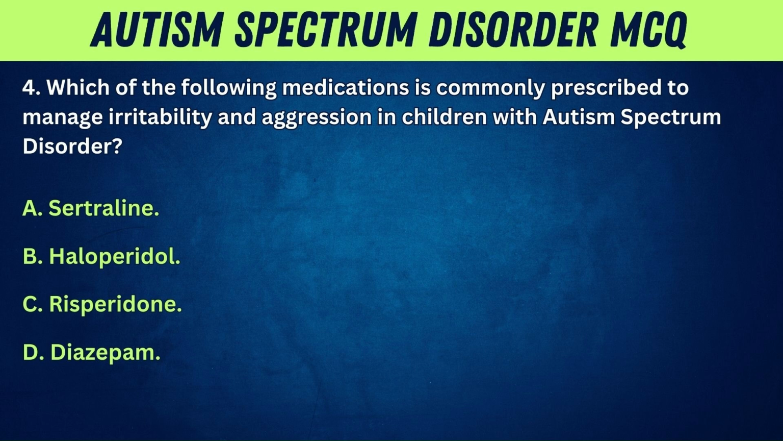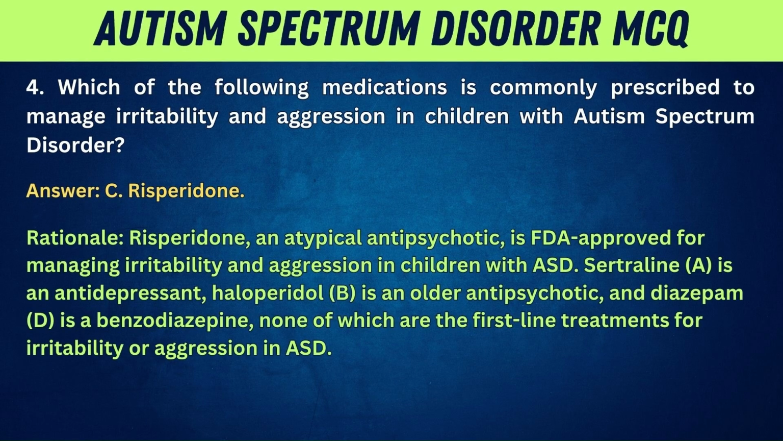4. Which of the following medications is commonly prescribed to manage irritability and aggression in children with autism spectrum disorder? A. Sertraline. B. Haloperidol. C. Risperidone. D. Diazepam. Answer: C. Risperidone. Rationale: risperidone, an atypical antipsychotic, is FDA approved for managing irritability and aggression in children with ASD. Sertraline, A, is an antidepressant, haloperidol, B, is an older antipsychotic, and diazepam, D, is a benzodiazepine, none of which are the first-line treatments for irritability or aggression in ASD.